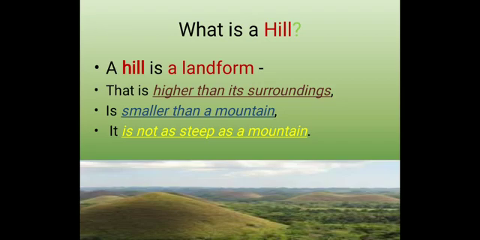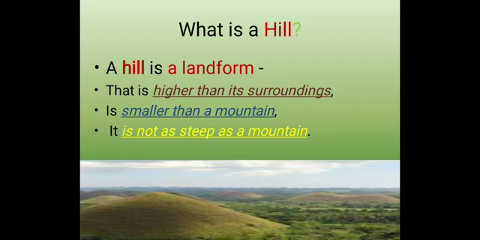A hill is a landform that is higher than its surroundings, but a hill is smaller than a mountain. It is not as steep as a mountain. So the hill slopes are not as steep as a mountain.